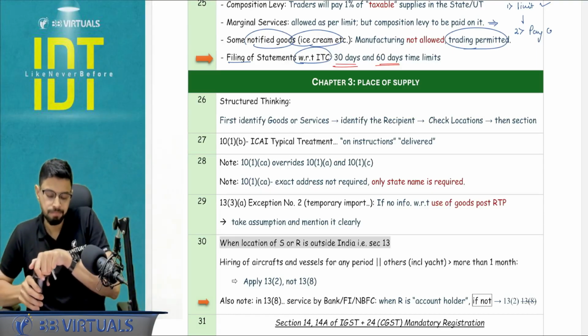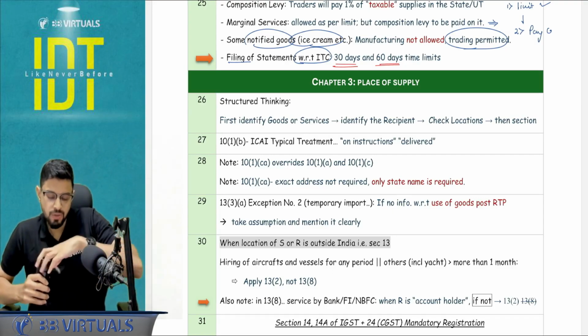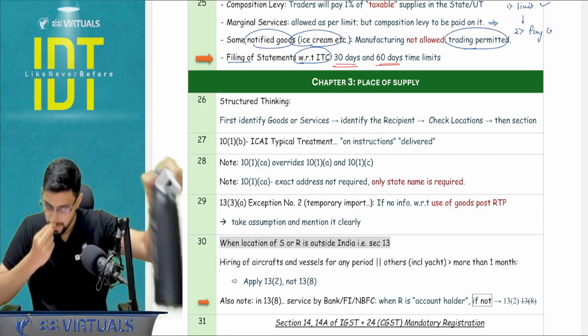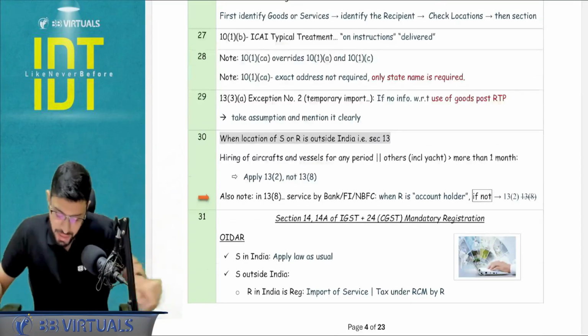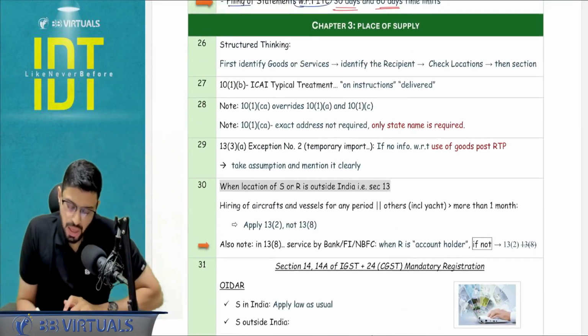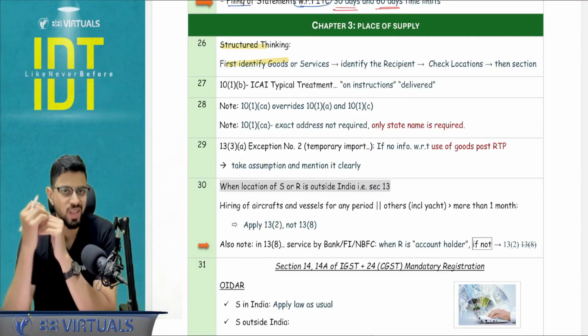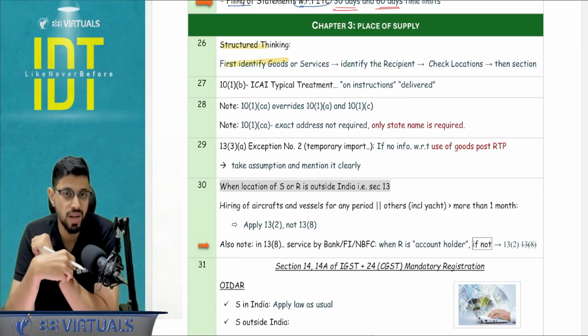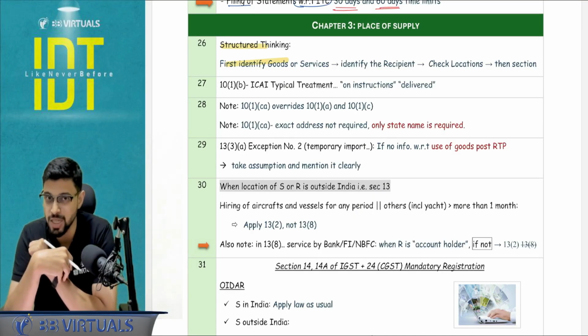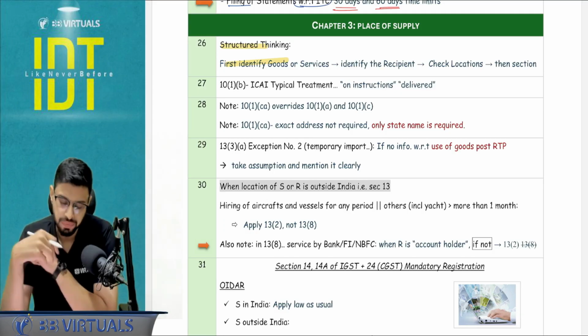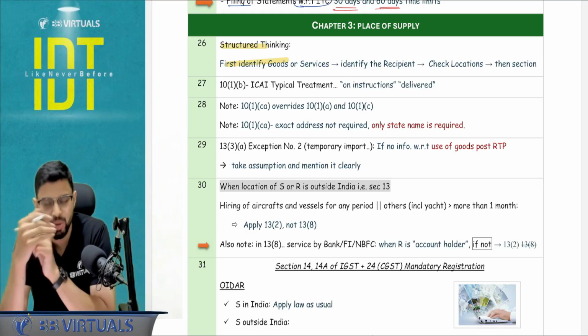Okay, next. Let's see. Place of supply. Place of supply, very, very important. Let's start with the structured thinking first. I want you to have this thinking, because in Jan 26, some people were able to crack the question correctly, which you must have seen. Jan 26 place of supply, there was a very tricky adjustment of renting of yacht. Okay, so I will discuss that. I will tell you the entry as well.